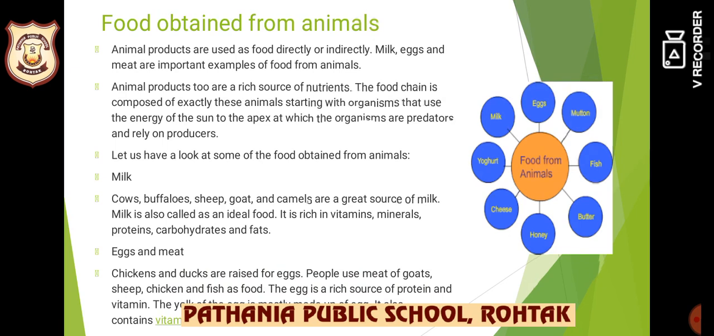Next, meat and eggs. People use meat of goat, sheep, chicken and fish as food. Eggs of hens and ducks are also used as food. Sea animals such as prawns and crabs are used as food. So foods made from animal products are rich in proteins, fats and certain vitamins and minerals, but they do not contain any fiber and vitamin C.